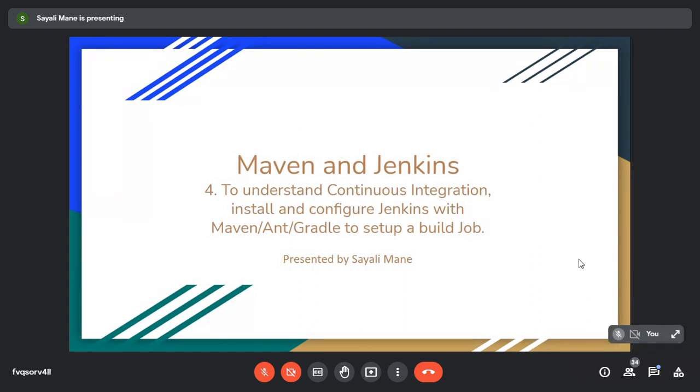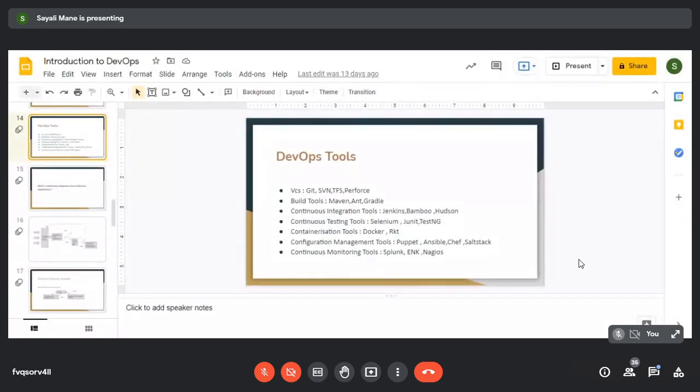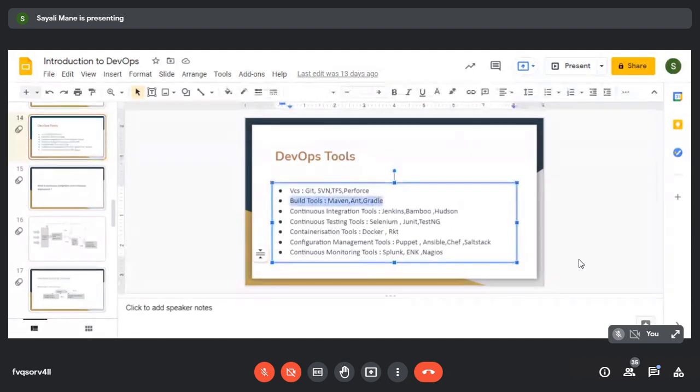Okay. So let me show you one slide. Can you see this one? DevOps tool. Okay. So here, if you see, the continuous build tools are Maven, Ant, and Gradle. Whereas the continuous integration tools are Jenkins, Bamboo, and Hudson. In Viva, they ask you the difference between Maven and Jenkins.